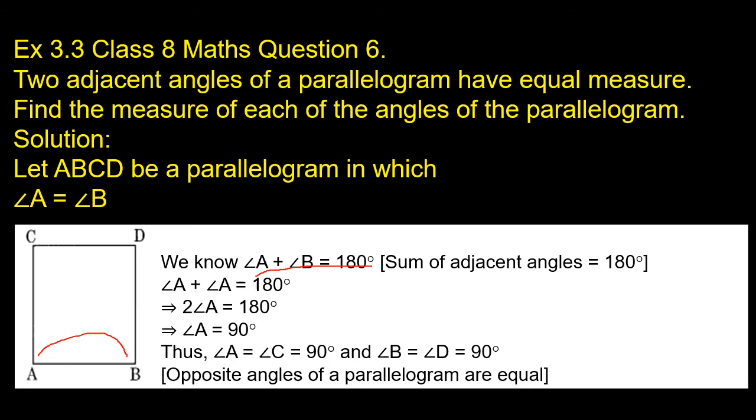So in this parallelogram, for this given condition, every angle becomes 90 degrees. That means all the angles of the parallelogram are equal to one another. That means all the angles are right angles. So we can consider this as a rectangle. Children, once again, see here they have given the condition that two adjacent angles of a parallelogram have equal measure.